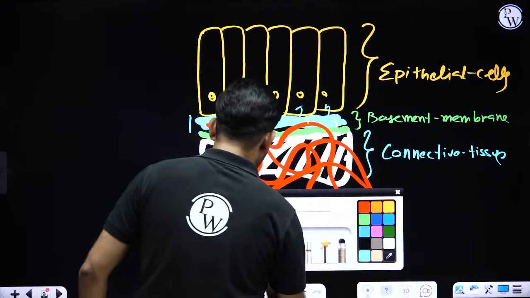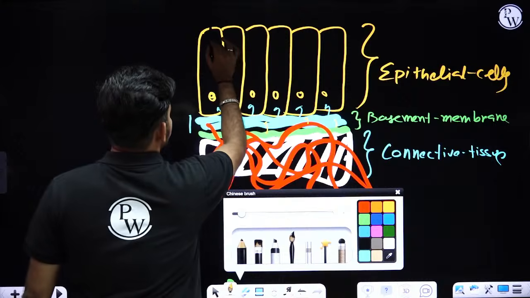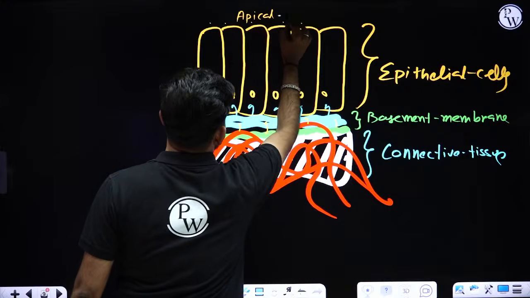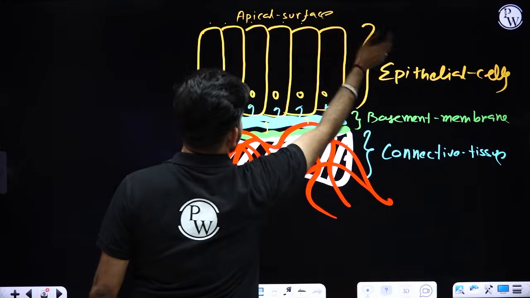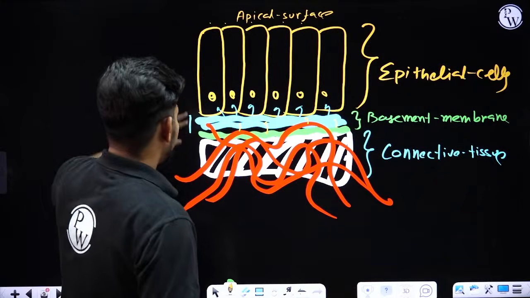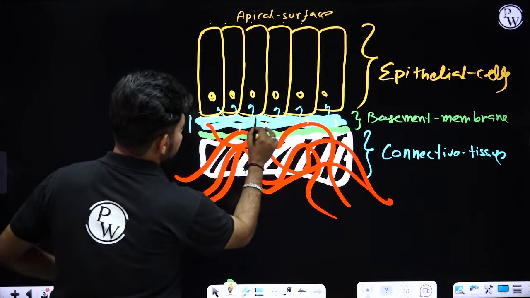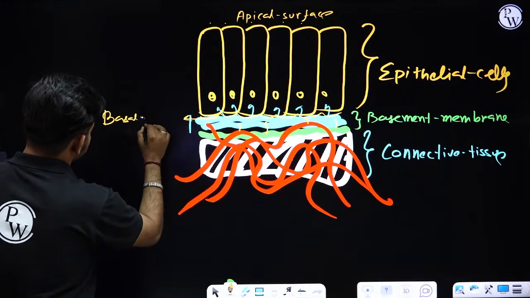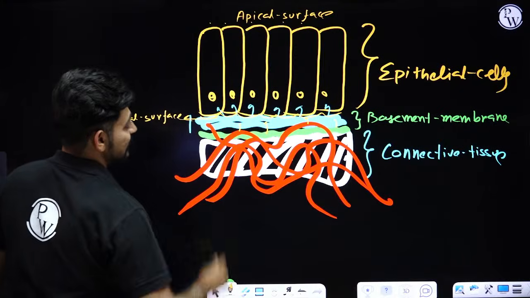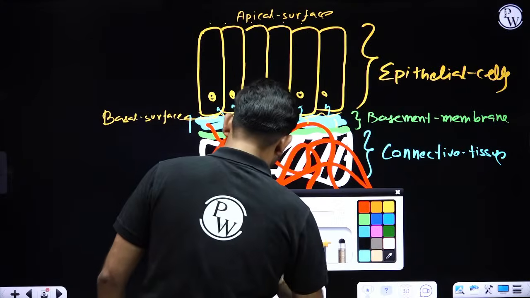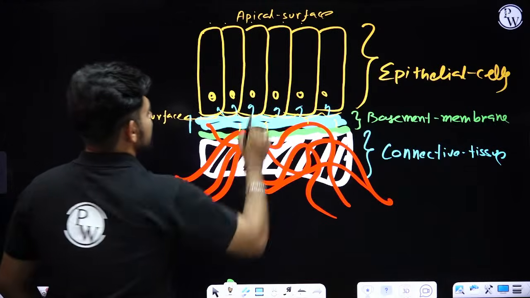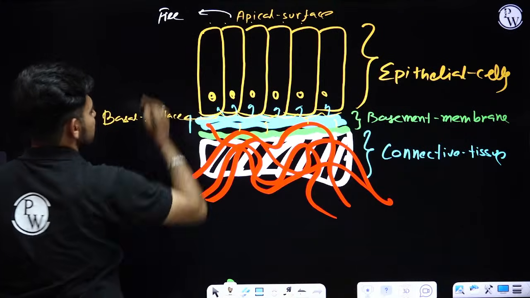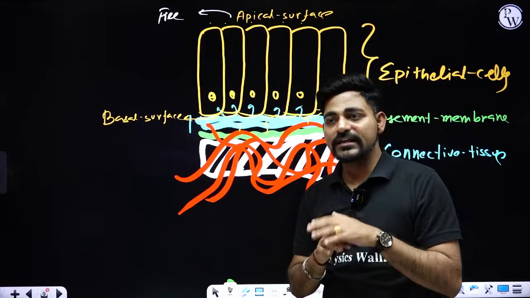Okay. Now if you check this carefully, this is the free surface, or you can call this the apical surface of epithelial tissue, right? And the surface which is attached with this basement membrane is called the basal surface of this epithelial tissue. Now, very often you will observe these epithelial surfaces are free surfaces. They are not attached with anything else.